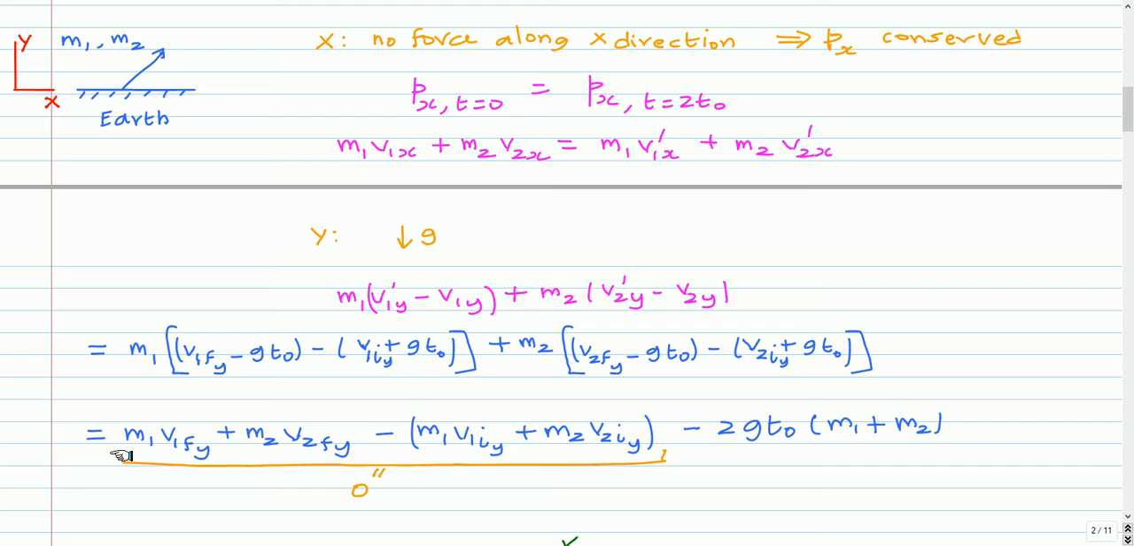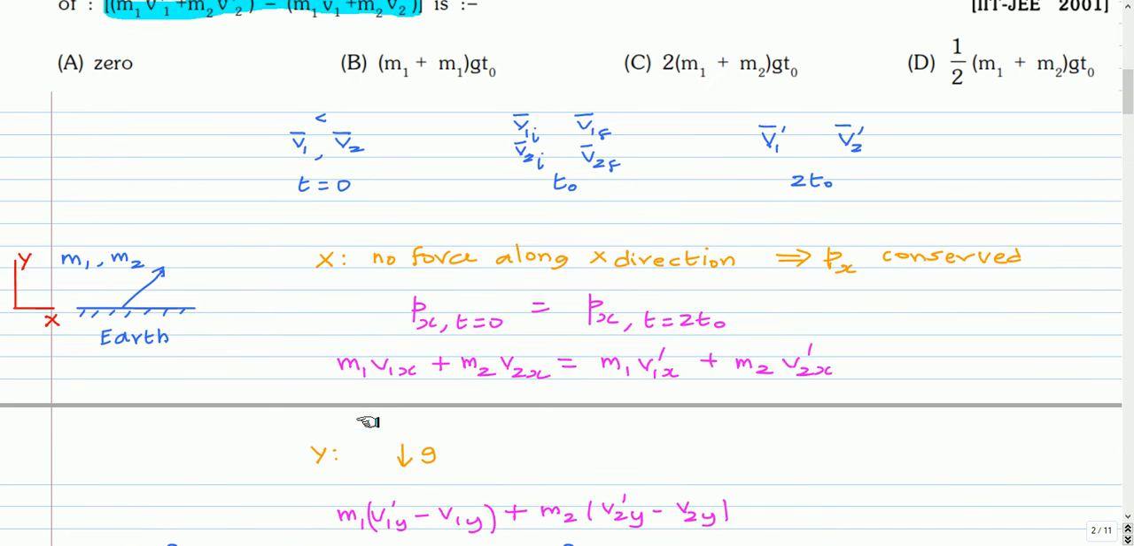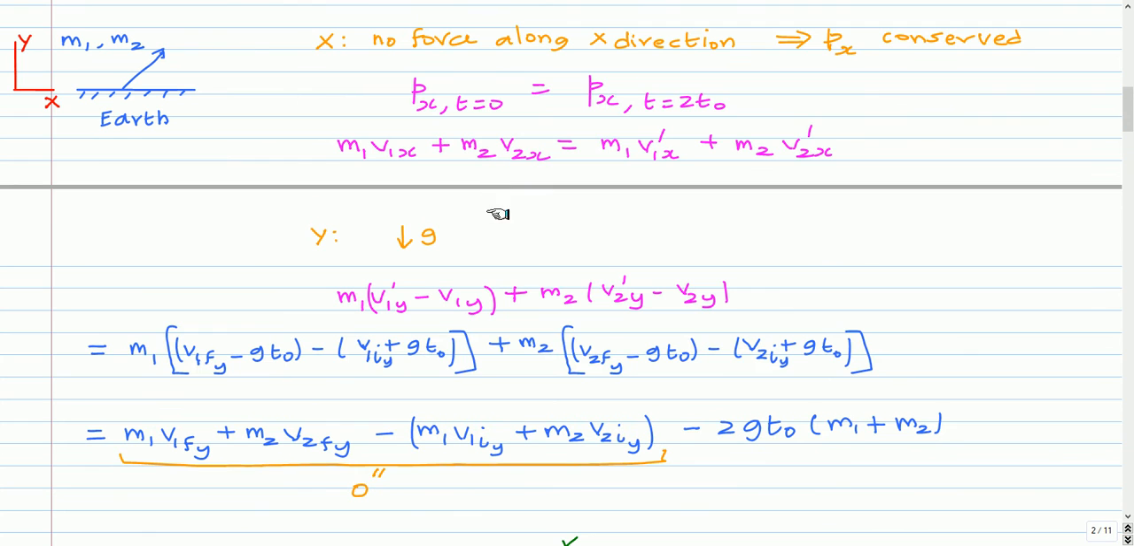This is the y component of the momentum of the system just after collision, because f denotes the condition just after collision and i denotes the condition just before collision. These two momenta are equal because during the instant of collision there is conservation of momentum just after and just before. So this will give 0. So the only quantity that is remaining is minus 2 g t0 into m1 plus m2.